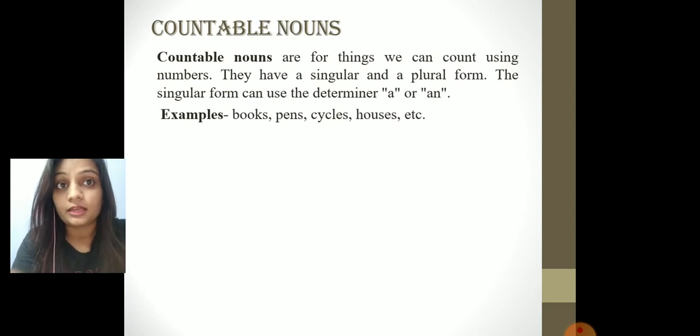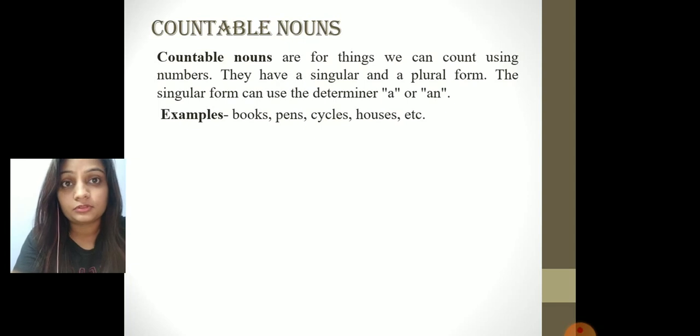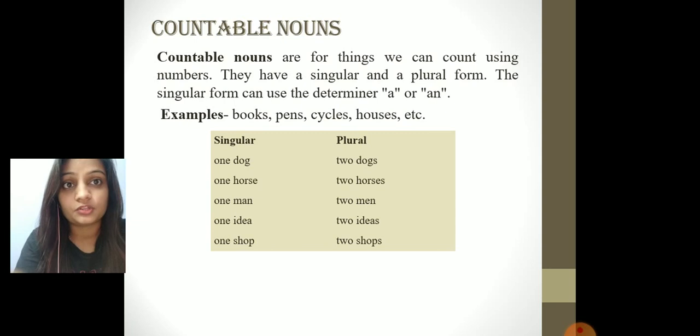Here I have written the example books, so don't get confused that I have added s over here so it becomes uncountable. No. Like if I say that I want 3 books from the library, so 3 books can be counted. See in this chart, when we talk about one dog it is singular, but when we say there were 2 dogs in a street, it is plural but still it is countable. 1 horse, 2 horses, 1 man, 2 men, 1 idea, 2 ideas. These things we can count, that is why this comes under countable noun.